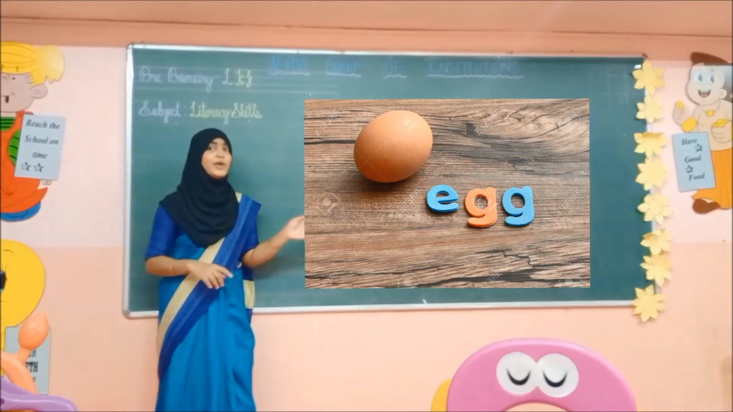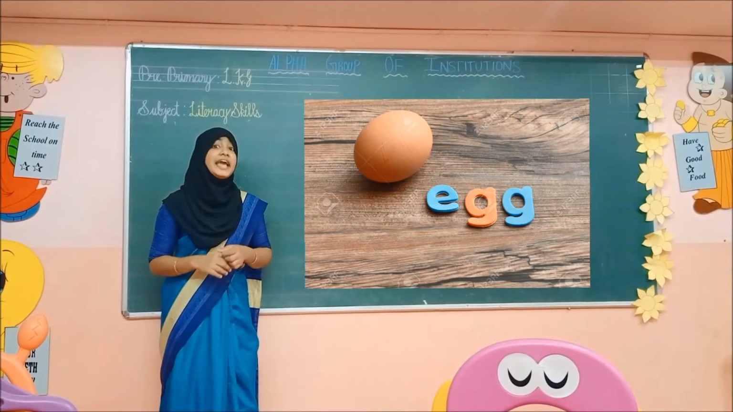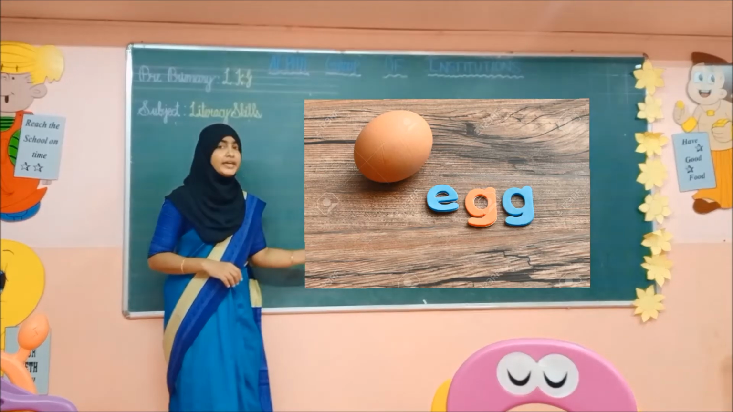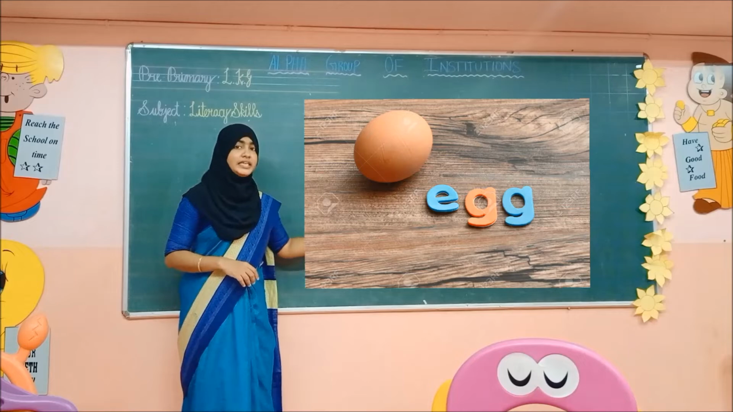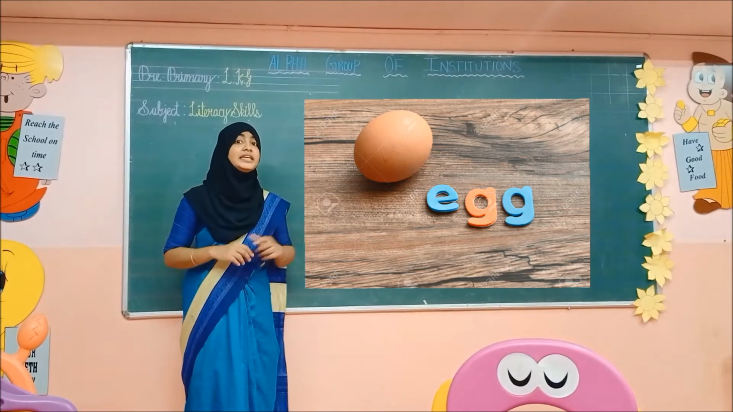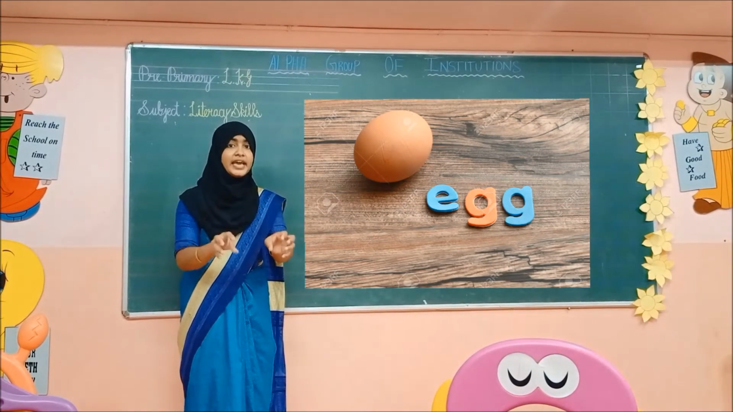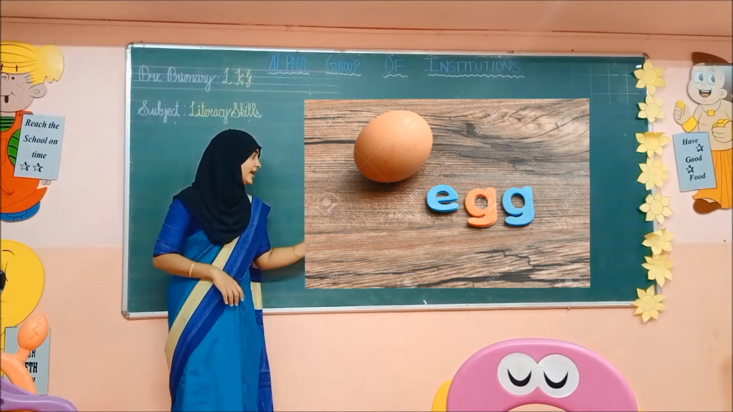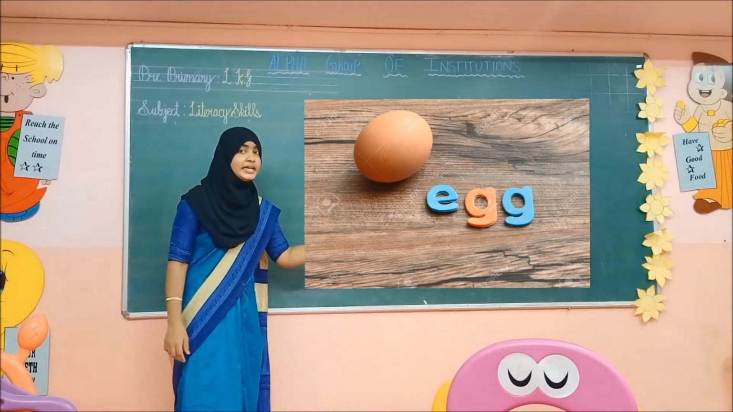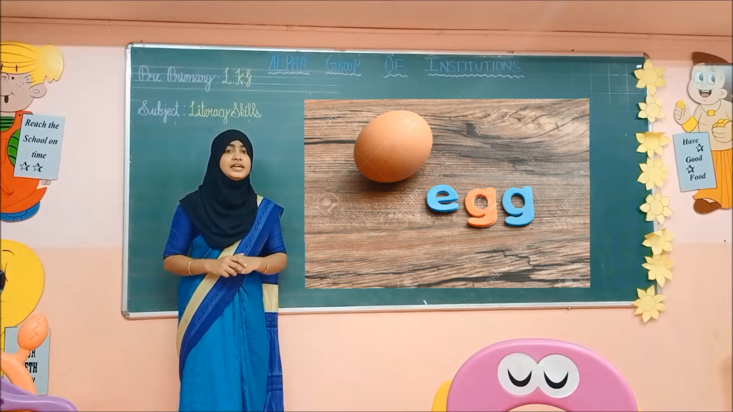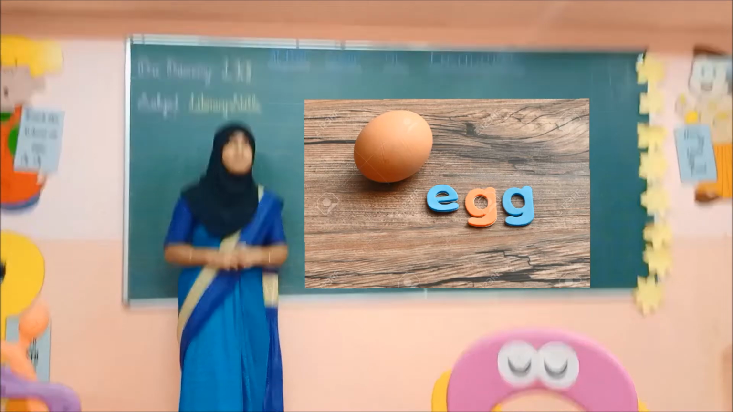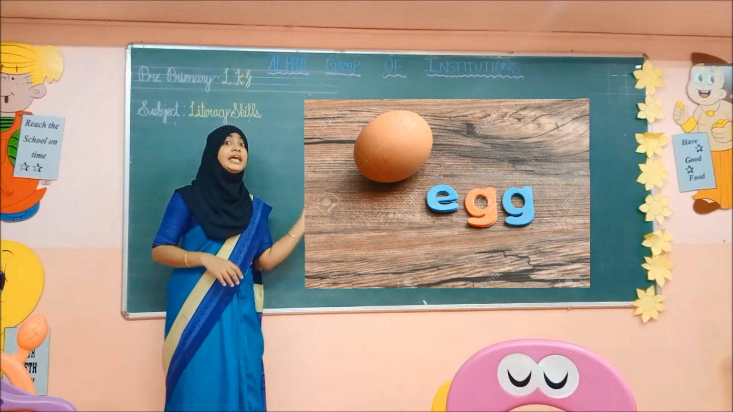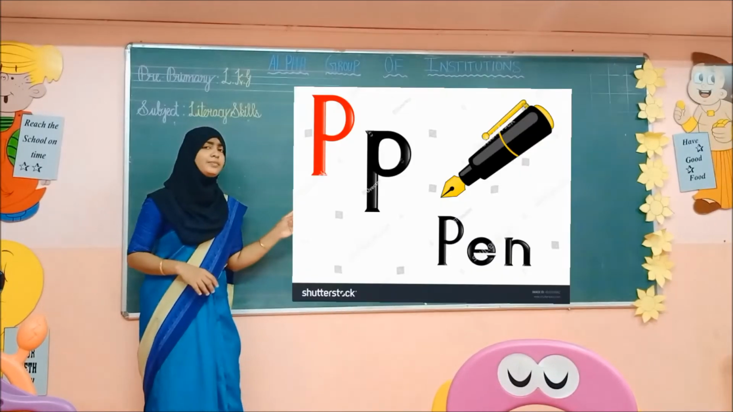See the next picture. What is this? Yes. Egg. Say E-G-G, egg. E-G-G, egg. E sounds A. Egg. Keep on telling that. Okay children, hope you all understood. E-G-G, egg. Okay. See the next picture.